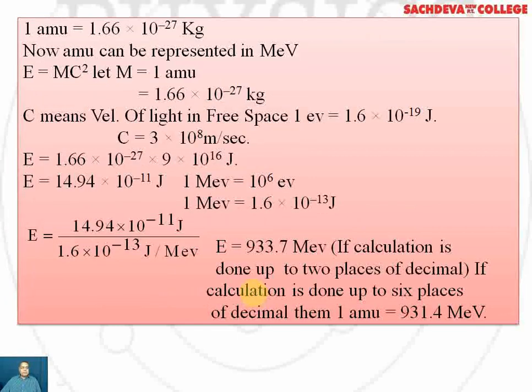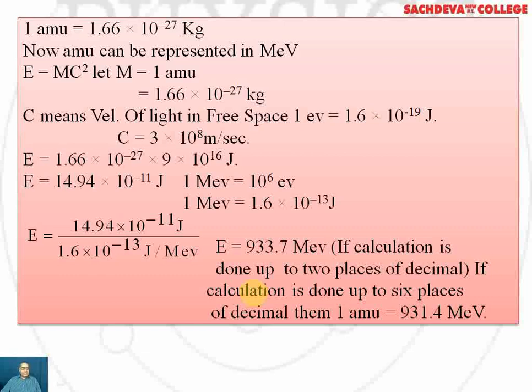Now AMU can be represented in the form of energy, that is million electron volts. So in the equation E is equal to mc square, m can be taken as 1 AMU, which is 1.66 into 10 to the power minus 27 kilogram. C stands for velocity of light in free space, and 1 eV is equal to 1.6 into 10 to the power minus 19 joule. C is 3 into 10 to the power 8 meters per second. So, if we want to calculate energy, E is equal to mc square, then we put in the value of mass, which is 1.66 into 10 to the power minus 27 kilogram.